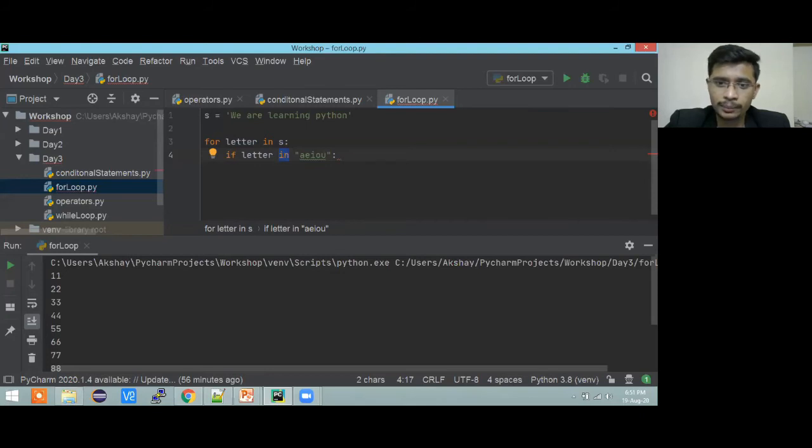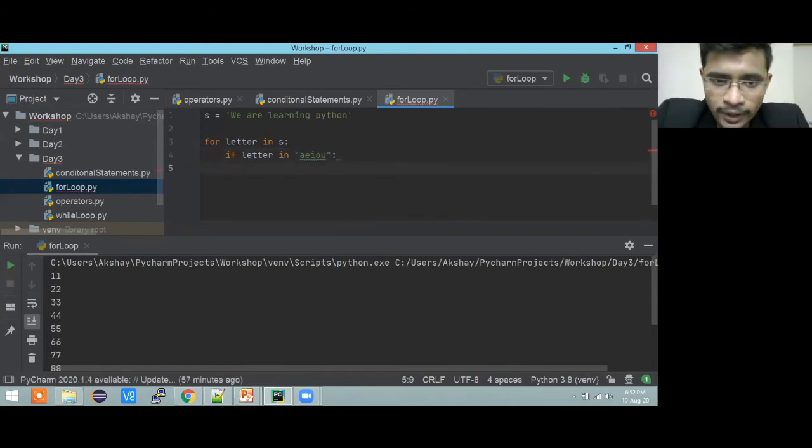Absolutely right, Prajwal, Anurag, Harini and Abhinav. Perfect. So what it is trying to do is, suppose the letter is W. If W is a member of AEIOU, if yes, it is going to give us a true value. If it is true, then we are going to increase the count. So I need to take one more variable over here, count is equal to 0.